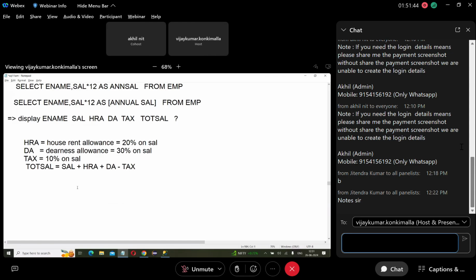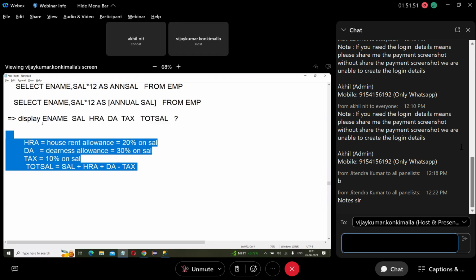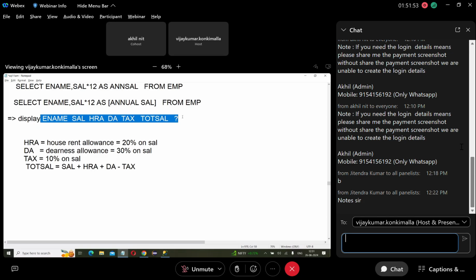Okay, then, this is what they have given. According to this, you write the query to display this output from the table EMP. Okay. Then how?